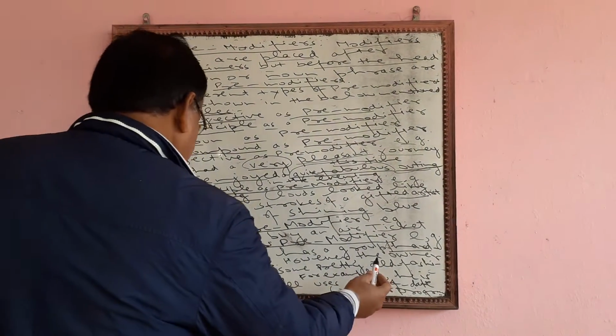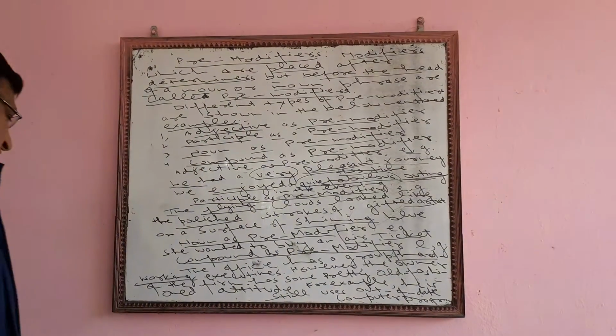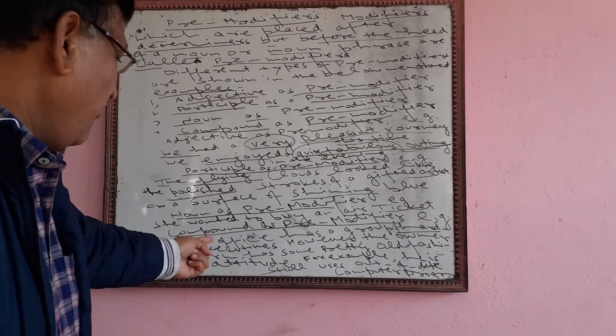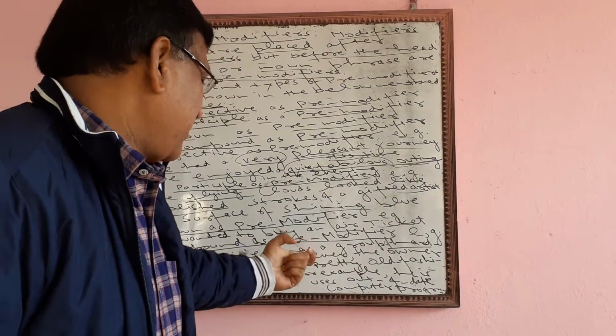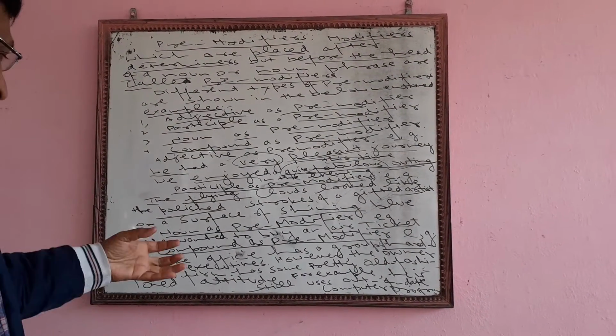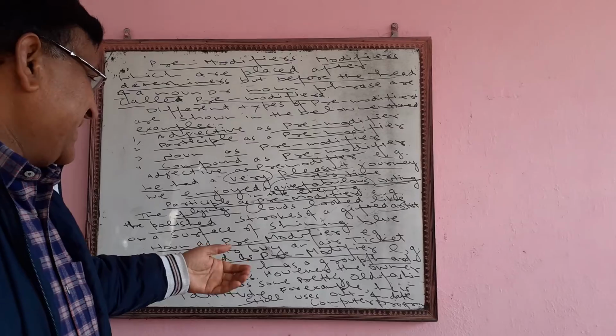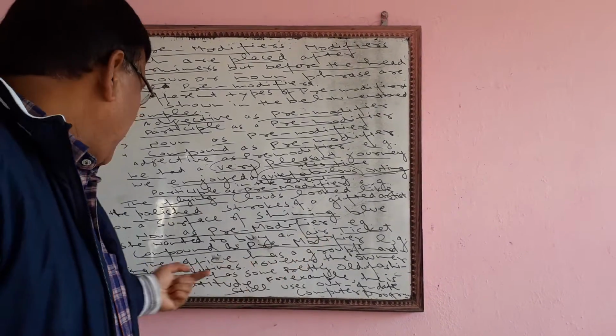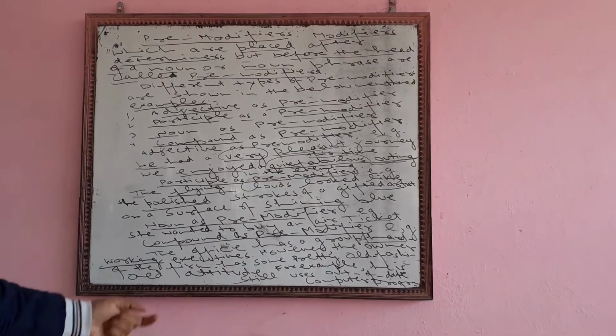So you see here, hard-working. This is an adjective we are using as a compound. You see, the office has a group of. When we are talking about the group, this indicates that we are talking about the group. The office has a group of hard-working executives.